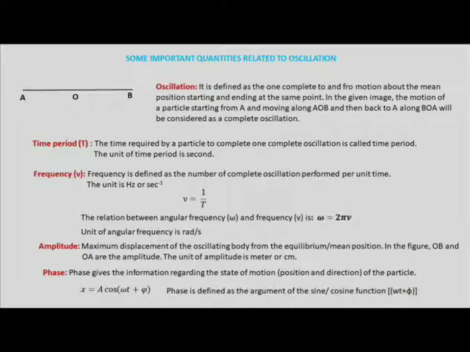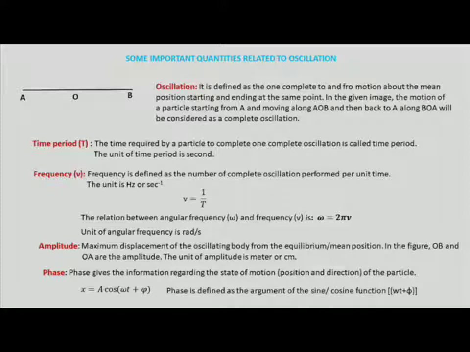And what is called time period? Time period is the time required for a complete oscillation. It has the unit of time, the second. And the frequency is the number of complete oscillations performed by the body per unit time. Its unit is hertz, and it is inversely related to the time period: it is equal to 1 by time period. And the relation between the angular frequency omega and the frequency is omega equal to twice pi times frequency. The unit of frequency is hertz, whereas the unit of angular frequency is radian per second.